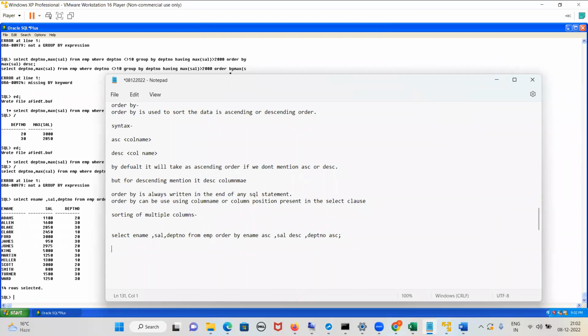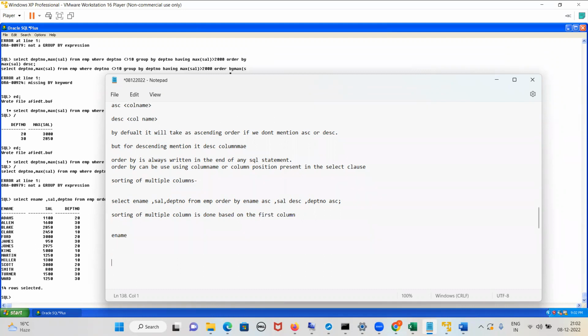Now listen here. Sorting of multiple columns is done based on the first column. Based on what column, guys? First column. That means what is the first column? E-name. The sorting will always be done based on what? The first column. If there are multiple columns, sorting will be done based on the first column. Am I clear? Tell me yes or no.